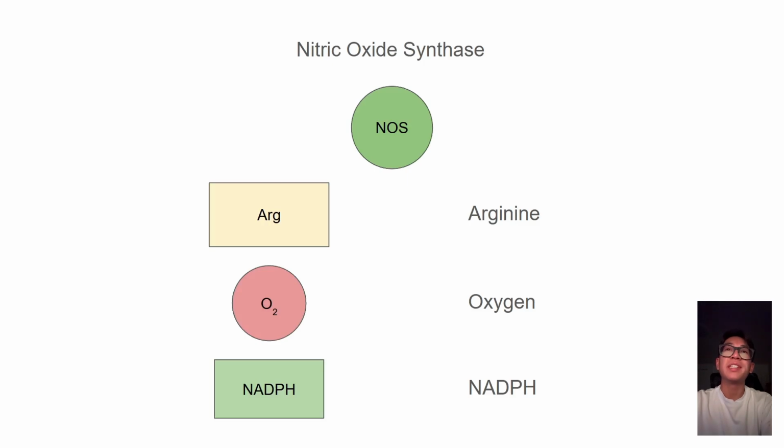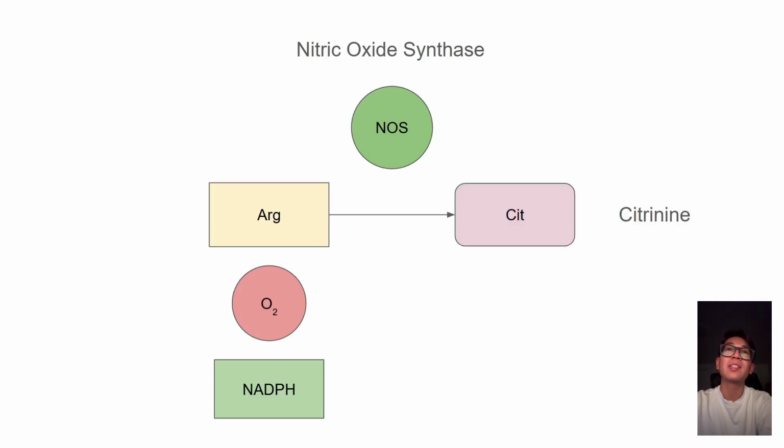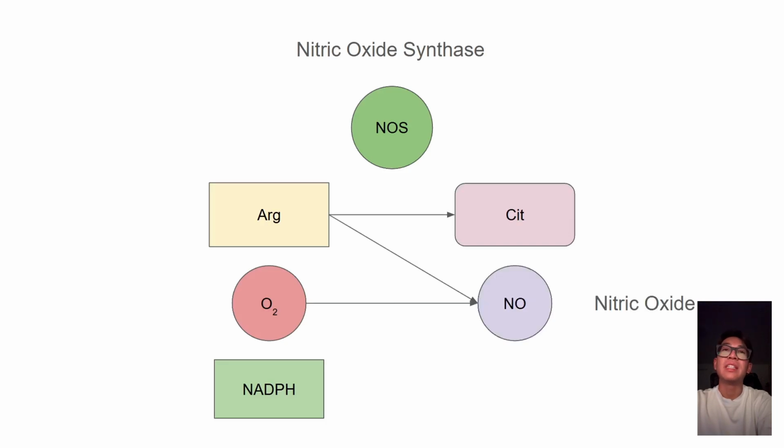NOS converts L-arginine to citrulline by removing a nitrogen group, and this allows oxygen to convert into NO by using that nitrogen group from arginine. In this process, NADPH is also oxidized into NADP+.